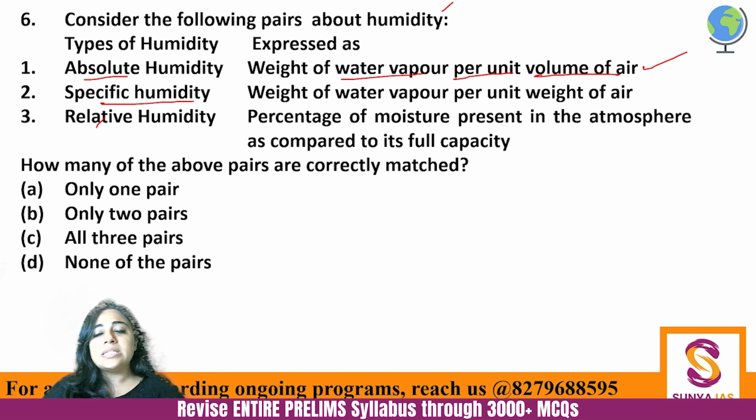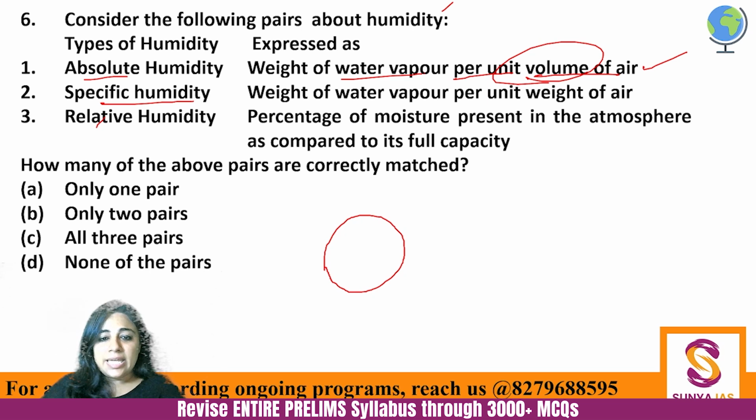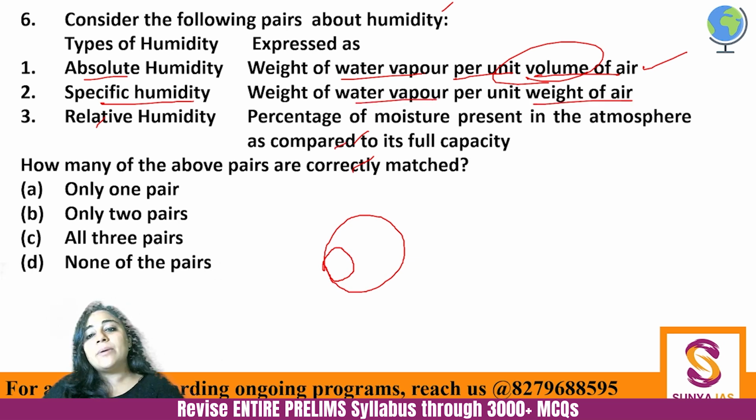Specific humidity means that when you are comparing, you are comparing with volume. So for example, if this is your air passage, then this much volume is occupied by water vapor. Okay? So this is your absolute humidity. Then when you compare the weight of water vapor as compared to the weight of air, that becomes specific humidity.